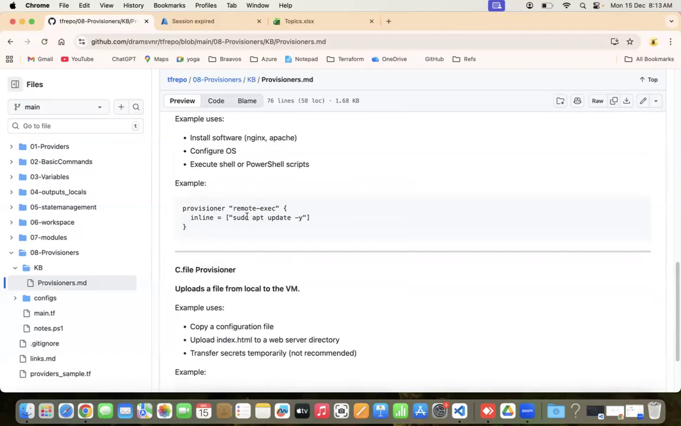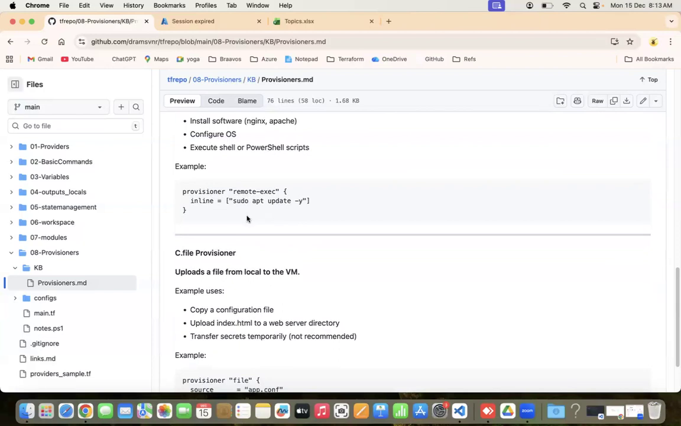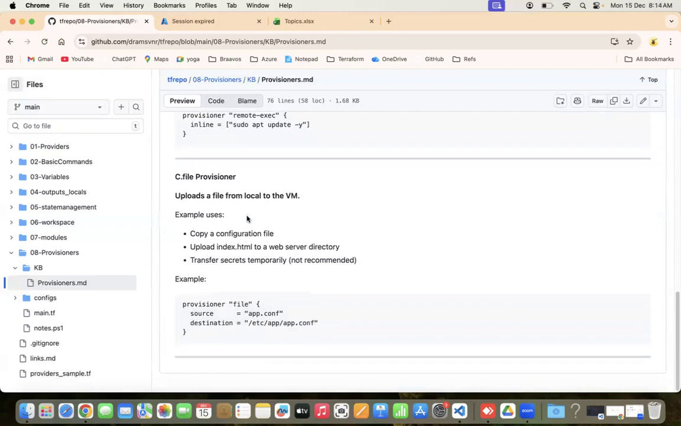The third one is the file provisioner. So why do we use the file provisioner? The file provisioner will upload a file from local to the VM. Example use cases are copying a configuration file from your local to remote, uploading index.html or some web pages to a web server directory, and third, transferring a secret temporarily. If you want to transfer some secret to the remote VM, you can do so using this, but this is not recommended. But still you can do that.